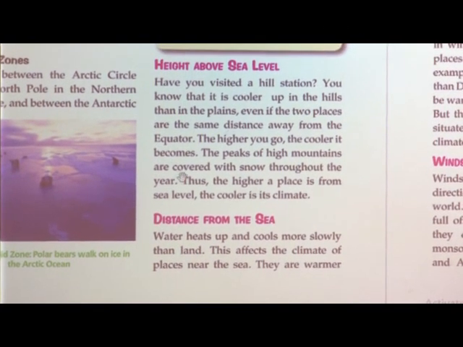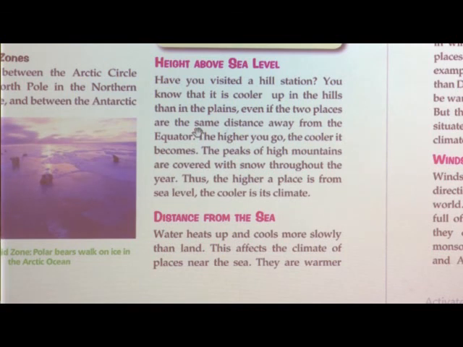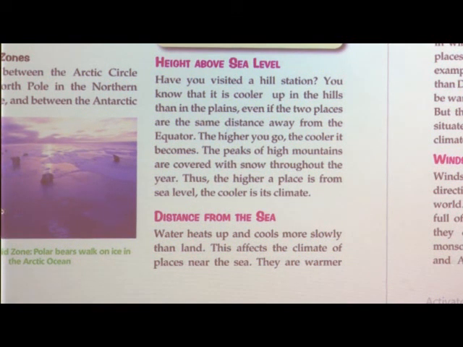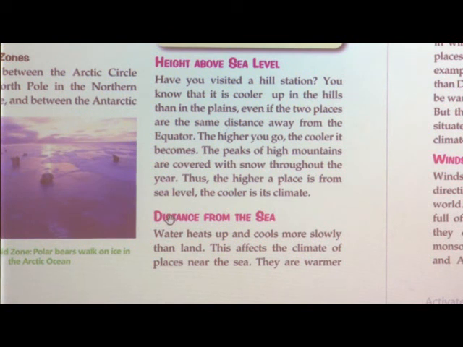See, this is what we had seen in the last session, that if you are going to a hill station and you are still on the plain, on the surface, and you have not yet climbed the mountain, what will happen? You will feel hot there. But if you have started climbing up or traveling through the mountain, what will happen? You will start feeling cold. The same way you must have felt when going to Matheran, Mahabaleshwar, Lonavala. Yes. Then distance from the sea. Now, water heats up and cools more slowly than land.